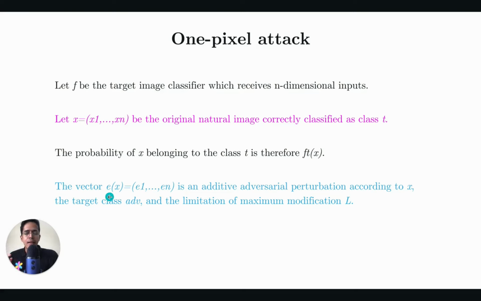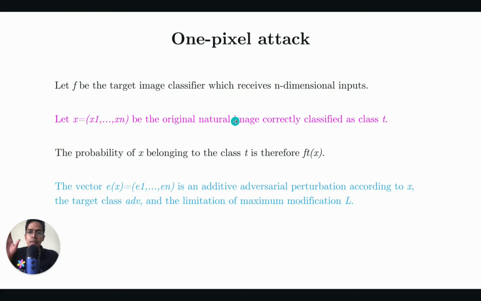So basically, the perturbation can be represented as E of X. Why is it E of X? Because it depends on the input image X, and that we can represent as E1, E2, etc., up to En. So the perturbation vector, which is added to the input vector, also has n dimensions. And the target class, let's say, is adv. This is the target class.